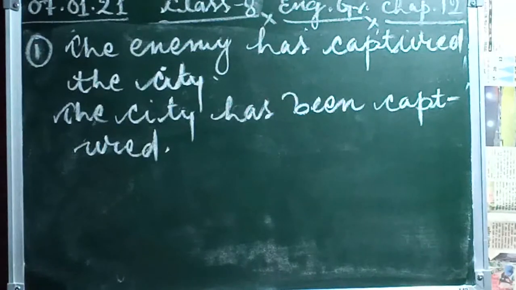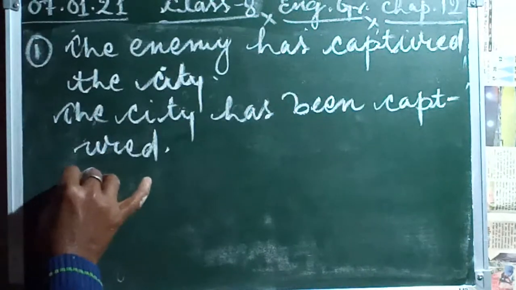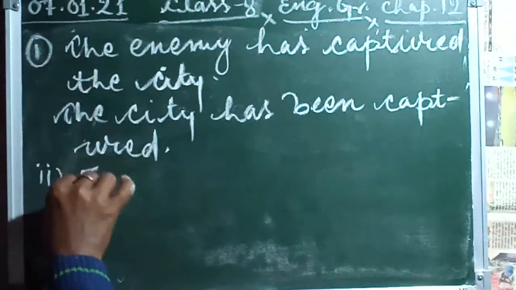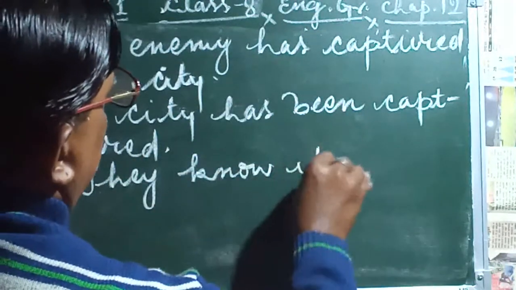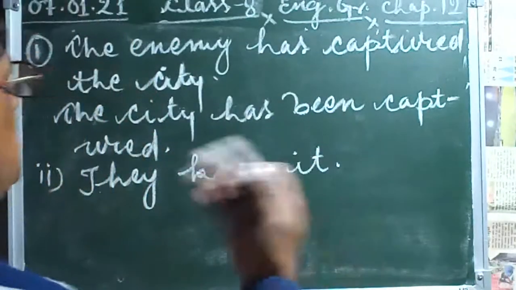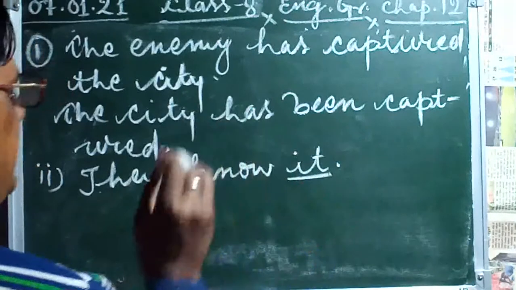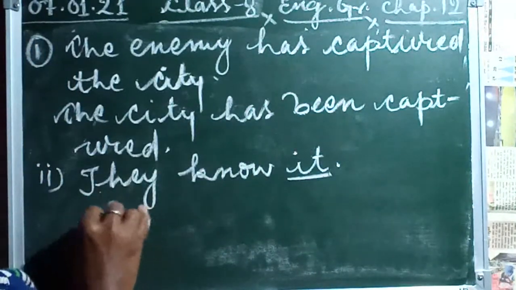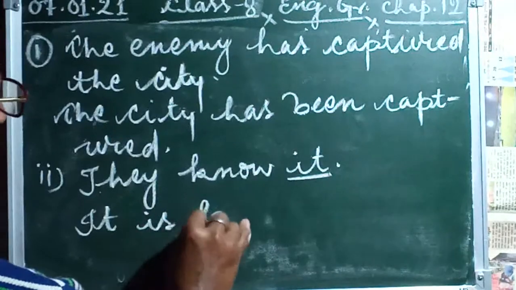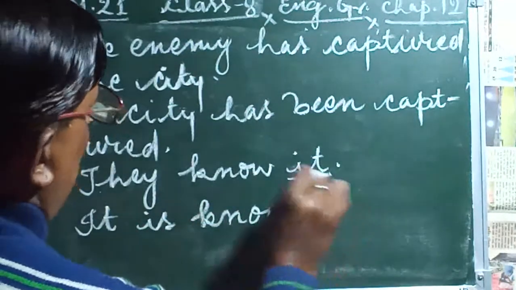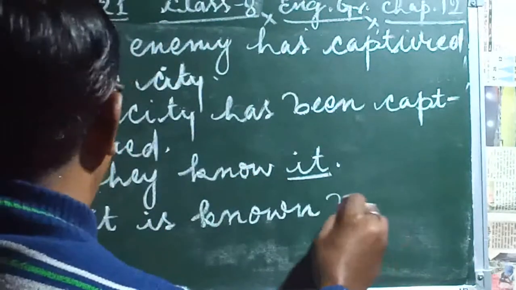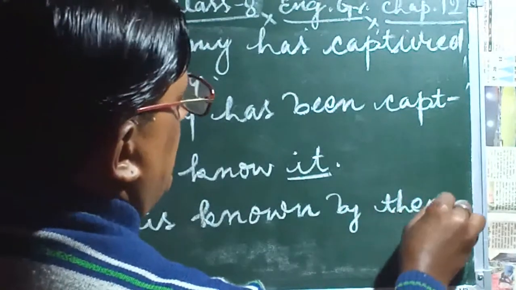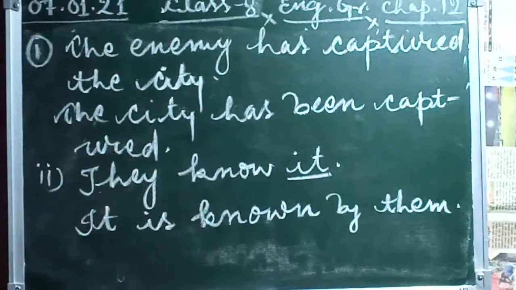Next example also you can take. They know it. They know it means second number example. They know it, just like it is given. While we change it also, the object is it, so we write it is known. It is known by them. If we are using the preposition by, we use here by them, full stop. Like these we are using.